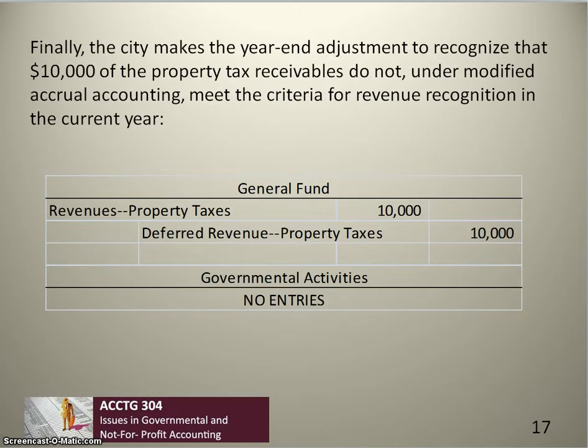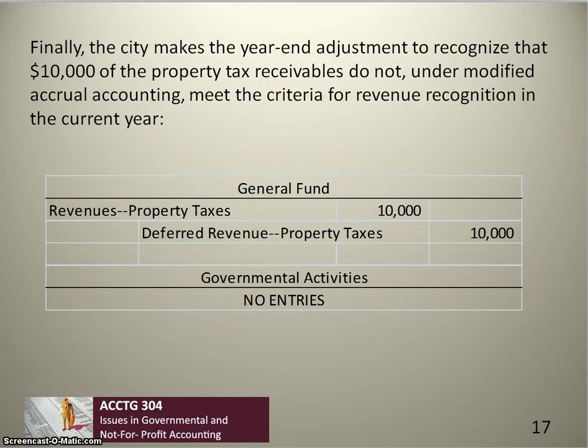And finally, the city will make a year-end adjustment to recognize that $10,000 of the receivables will not be received until beyond the first 2 months of the following fiscal year. Therefore, they don't, under modified accrual accounting, meet the criteria for revenue recognition, remember, which is measurable and available. And in the case of property taxes, GAAP says that available means it will be received in the first 2 months of the following fiscal year.